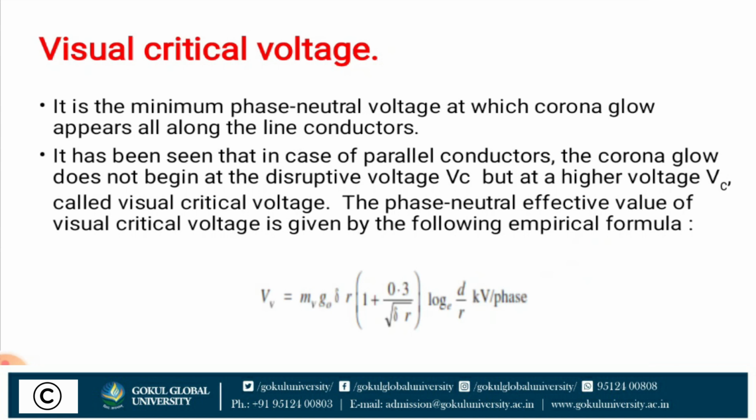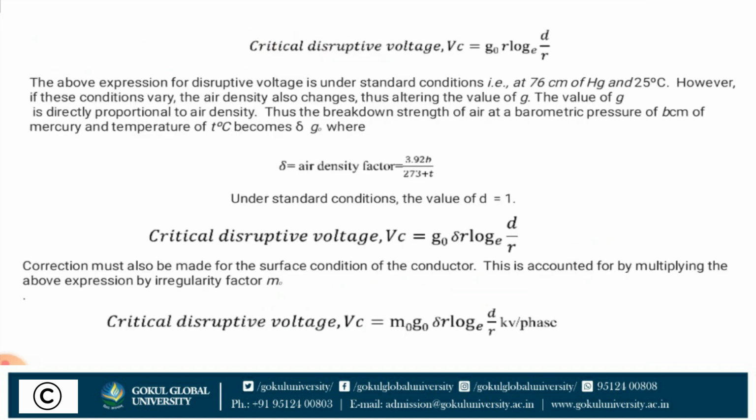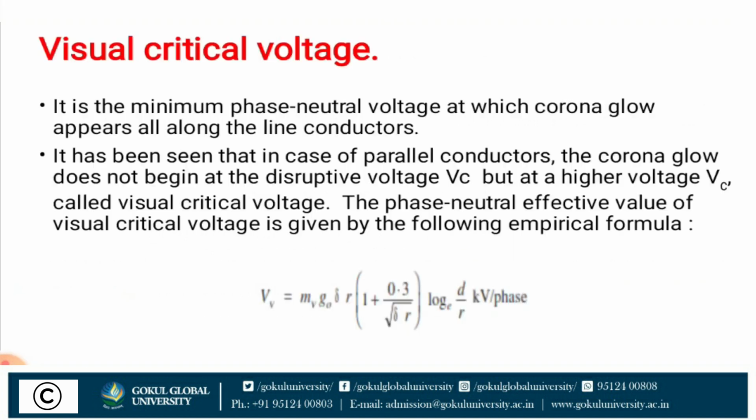Next, visual critical voltage. It is the minimum phase to neutral voltage at which corona glow appears all along the line conductor. Now what is the difference between critical disruptive voltage and critical visual voltage? In critical disruptive voltage, the corona effect starts to take place, but at the critical visual voltage we see the effect of corona on a transmission line. Violet glow, hissing sound, spark, all these effects show at this phase to neutral voltage.